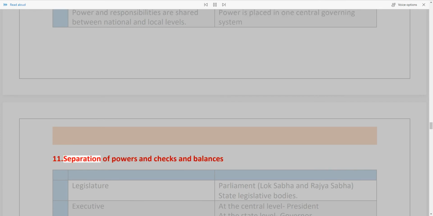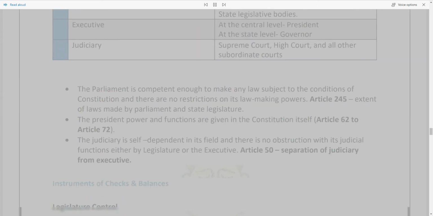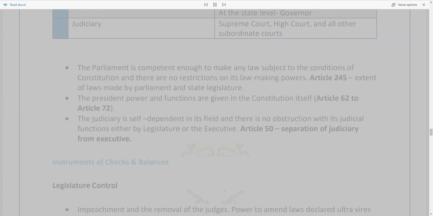11. Separation of powers and checks and balances. Legislature: Parliament, Lok Sabha and Rajya Sabha, state legislative bodies. Executive: at the central level, President; at the state level, Governor. Judiciary: Supreme Court, High Court, and all other subordinate courts. The Parliament is competent enough to make any law subject to the conditions of the Constitution, and there are no restrictions on its lawmaking powers. Article 245, extent of laws made by Parliament and state legislature.